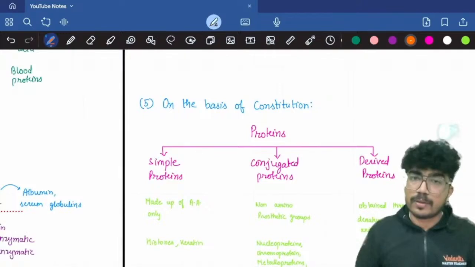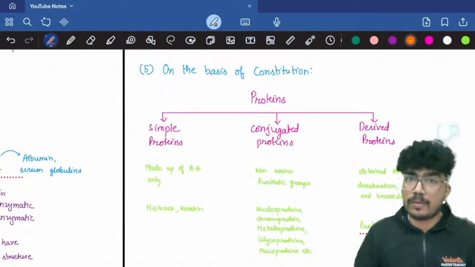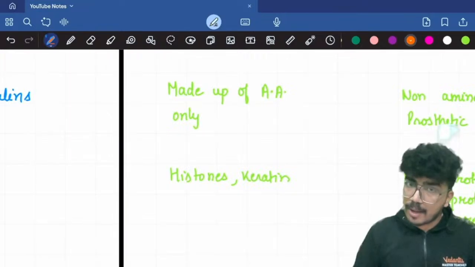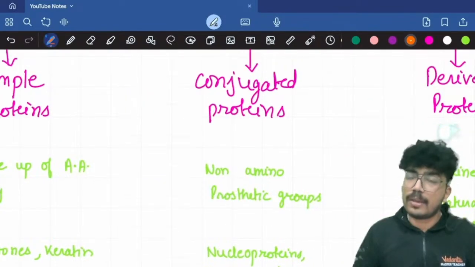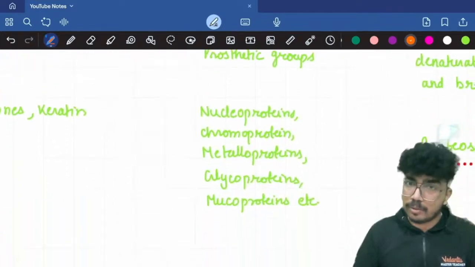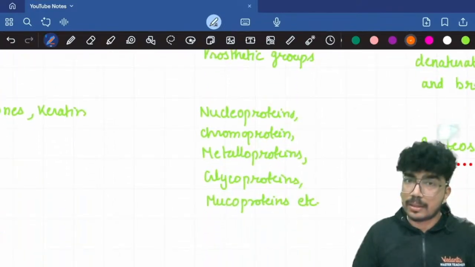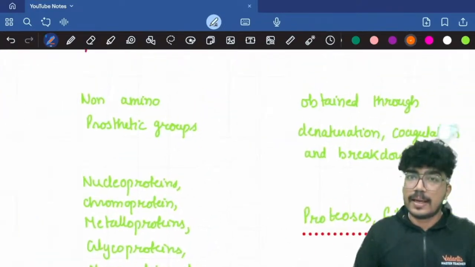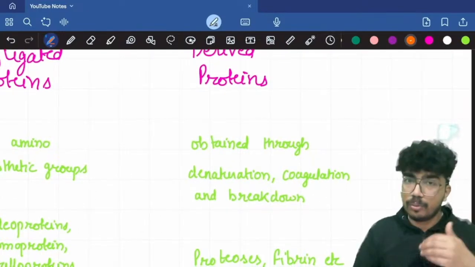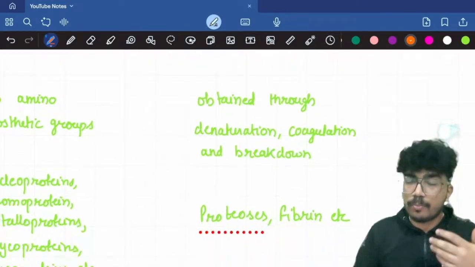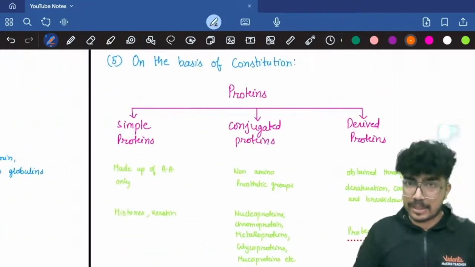Next, on the basis of the constitution, proteins can be simple proteins, conjugated proteins, or derived proteins. Simple proteins are made up of amino acids only, histones, keratin. Then you have the conjugated proteins, so they have a non-amino prosthetic group: nucleoprotein, chromoprotein, metalloprotein, glycoprotein, mucoproteins, right? And then you have the derived proteins. These proteins are obtained through denaturation, coagulation, or breakdown, proteoses, or fibrin, etc.